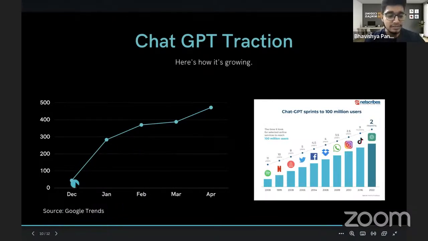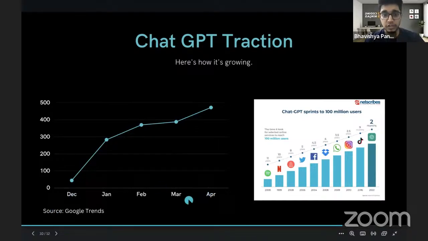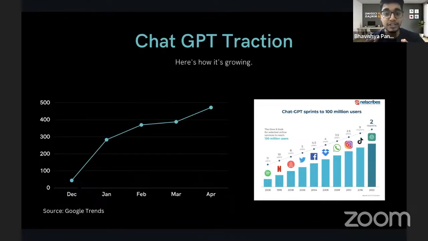So you can see within a month, the interest grew by more than 6 times, almost 6 times, right? And then it again improved by almost 100 units of interest. So in almost 4 months, the volume of the times it has been searched simply grew by 8 times, right?